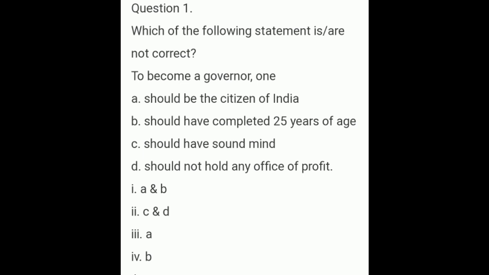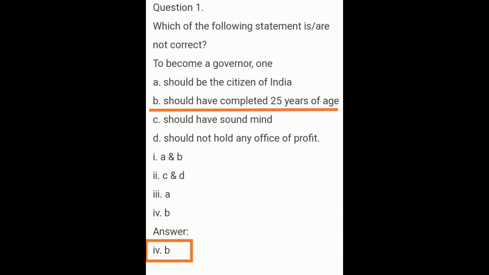The correct option is B, should have completed 25 years of age. From here, 25 years of age is wrong. The correct answer is 35 years of age.